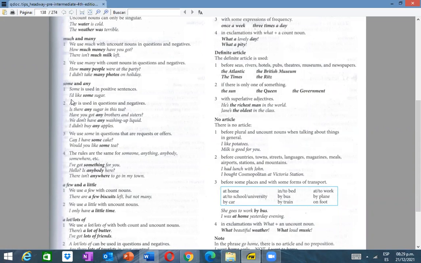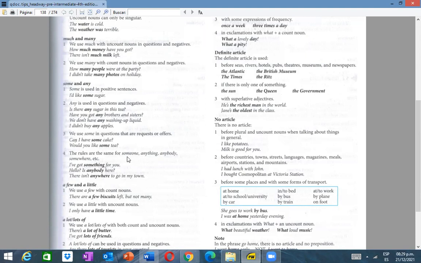Right, you know the rules of some and any, right? So here we have someone. You have to use this someone in positive sentences, right? And also if it's possible in another question like a request or offer, yes, you can use it again. So, right? You have to remember the rules. Entonces aquí aplica.